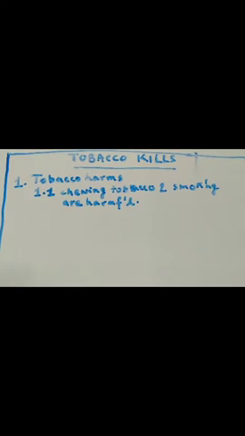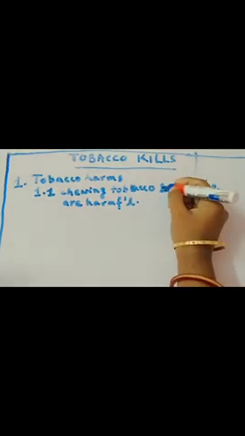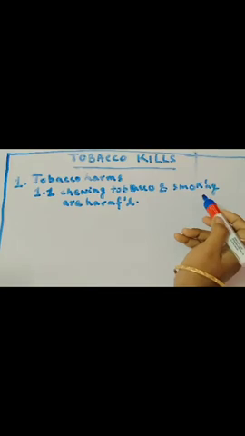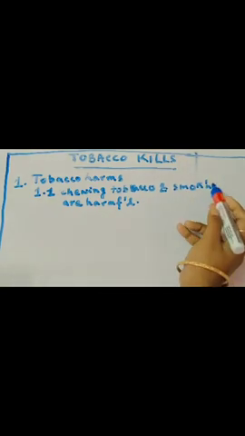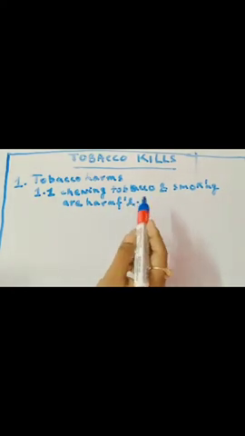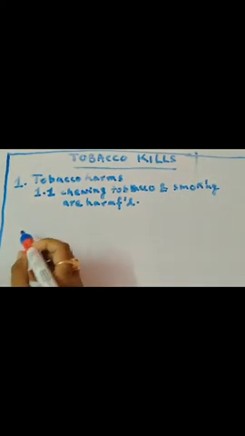Chewing tobacco and smoking are harmful. Okay, see, I've used over here three abbreviations. One is "and". Smoking, I've not written the entire smoking, as SMOK'NG. Harmful, HRMF'L. So I've used abbreviations.